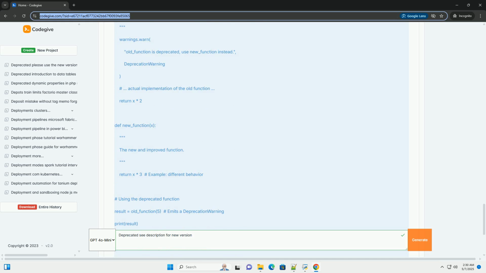3. API evolution and simplification: software APIs often evolve as developers gain a better understanding of how the API is used and what features are needed. Deprecation allows developers to streamline the API, remove redundancies, and introduce more intuitive interfaces. 4. Removal of technical debt: over time, code bases can accumulate technical debt, inefficient or poorly designed code that is difficult to maintain.